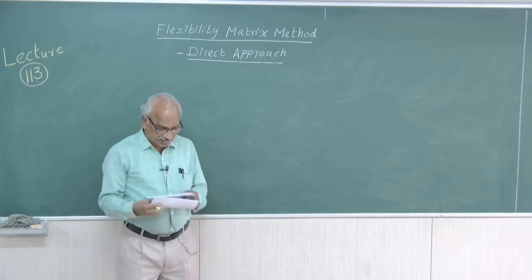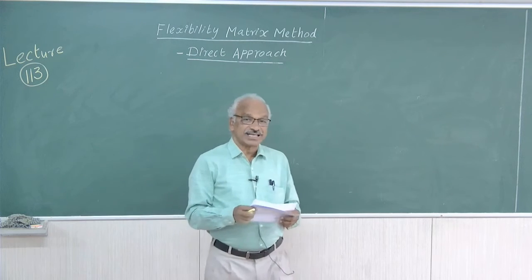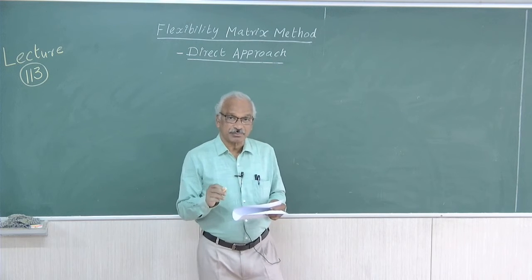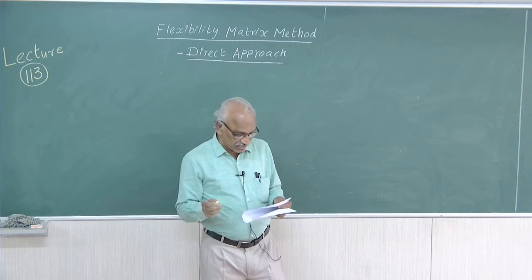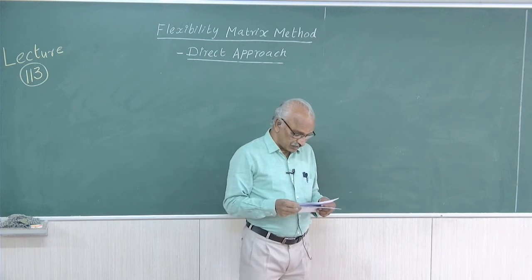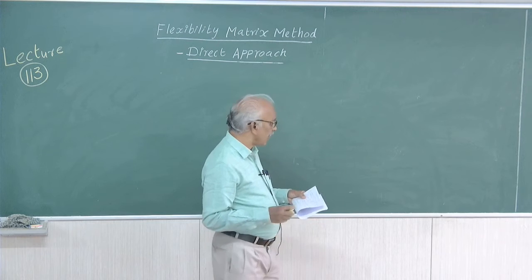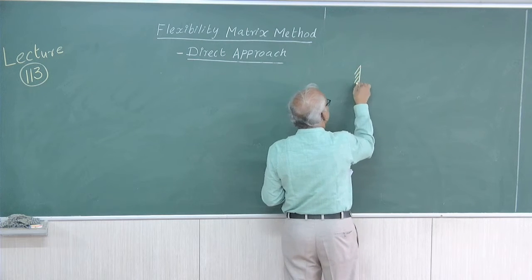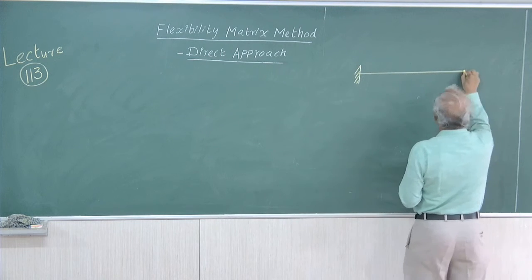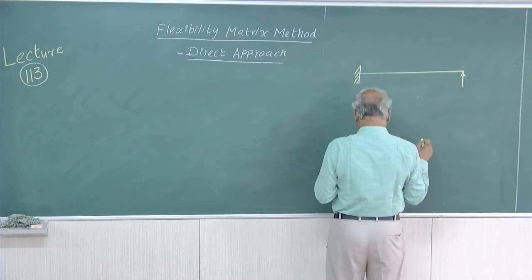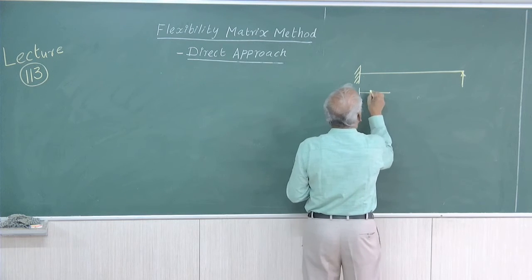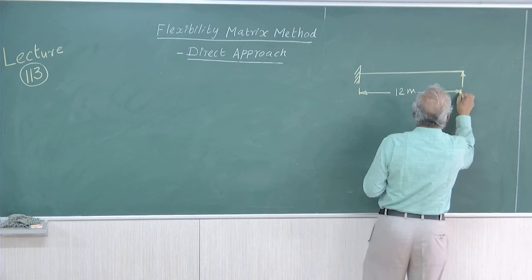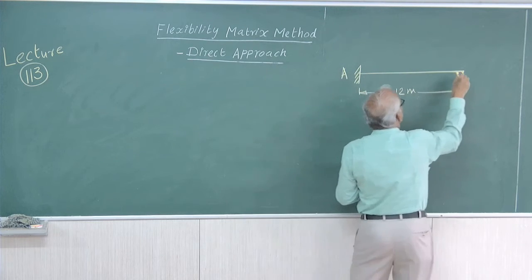I will simply read the problem. Using the direct flexibility method, find the end moments at A and B for the beam shown in the figure. That is, this is the beam, a propped cantilever, with a 12 meter span. This is A, this is B.